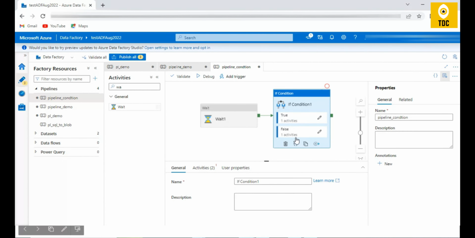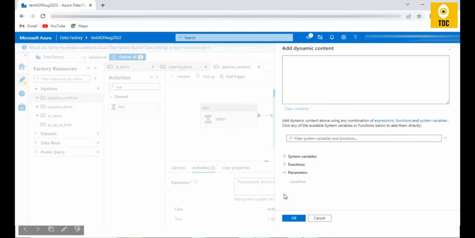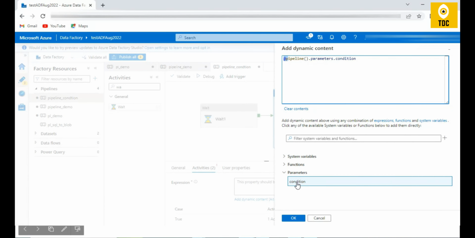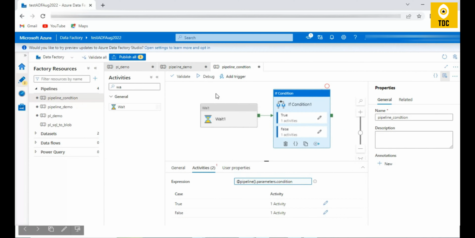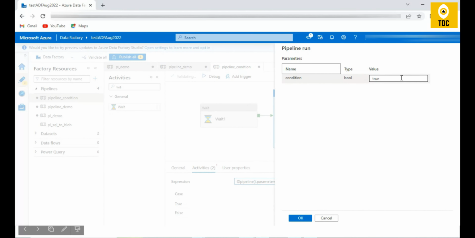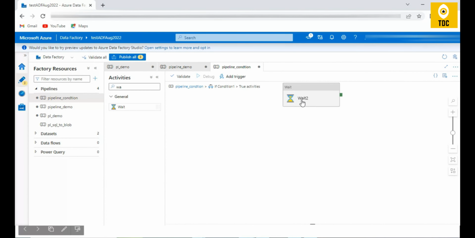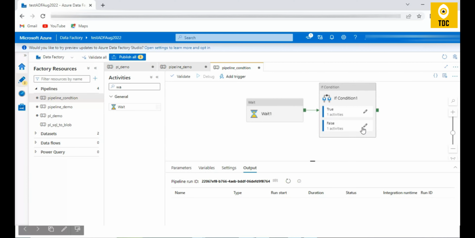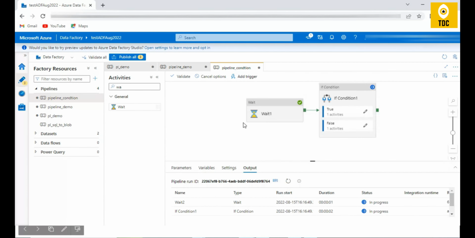So now let us try to execute this. Before executing it, we need to specify the expression here. In this case, I'm specifying the condition which is passed as a pipeline parameter. It's already populating here, so I'm passing the same pipeline parameter, which is true and of type Boolean. Now let us try to debug it. When we debug with the pipeline parameter as true, your wait 2 should execute, not the false condition where your wait 3 is present. So let us see that.